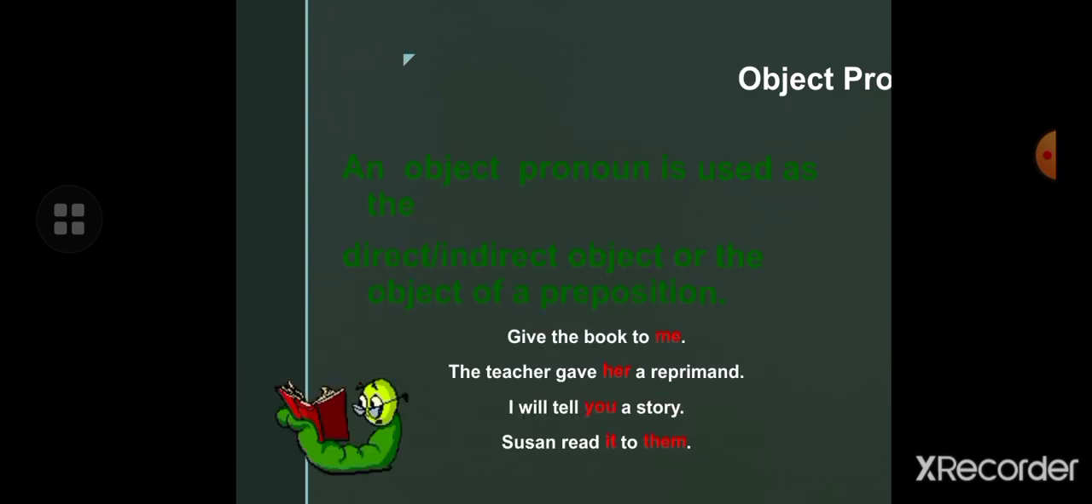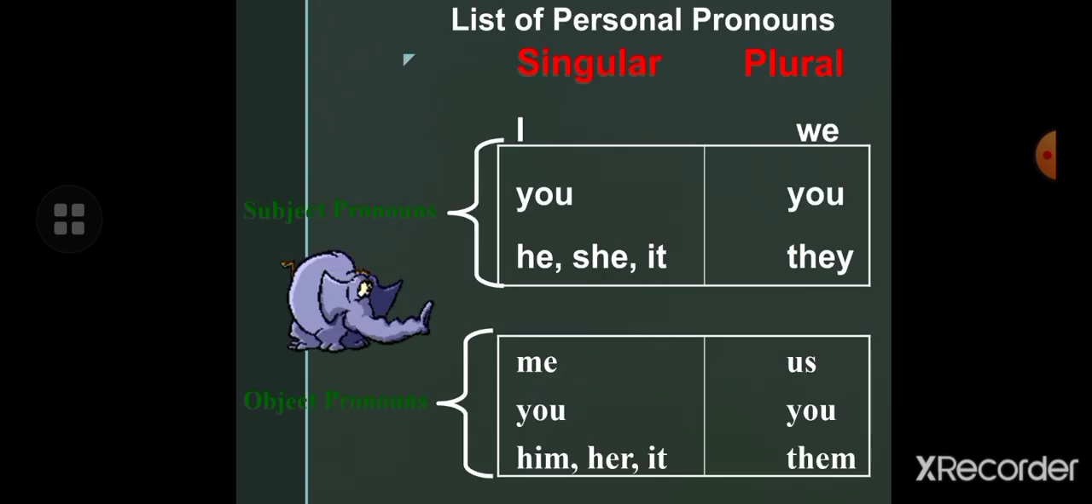Next is object pronoun. An object pronoun is used as the direct or indirect object or the object of a preposition. For example, give the book to me, the teacher gave her a reprimand, I will tell you a story, Susan read it to them. Here me, her, you, it, them are used as an object, so they are called object pronouns. And here is a list of personal pronouns, singular and plural.